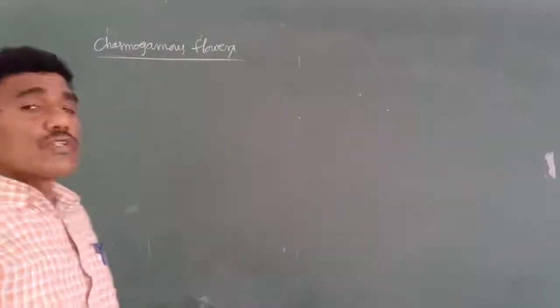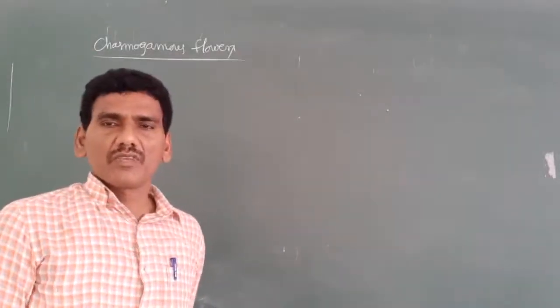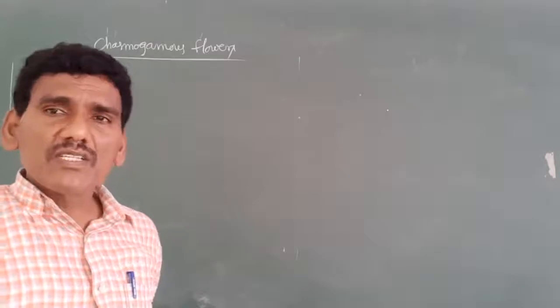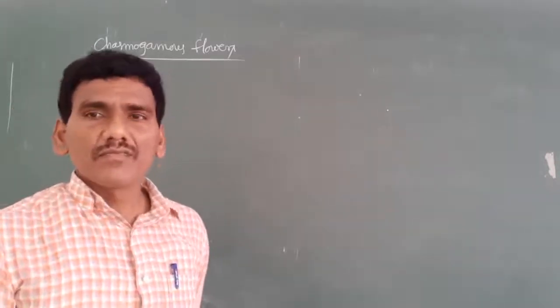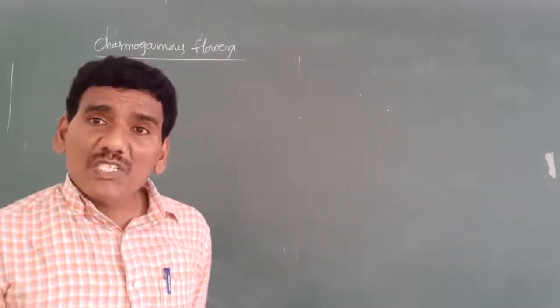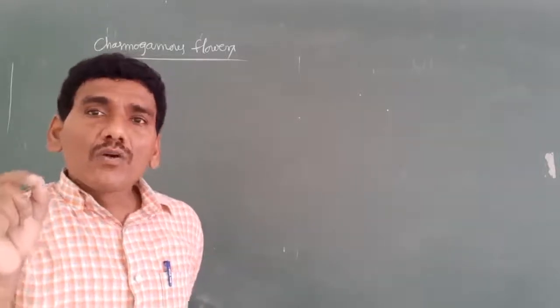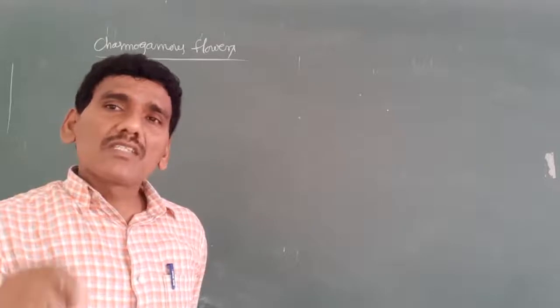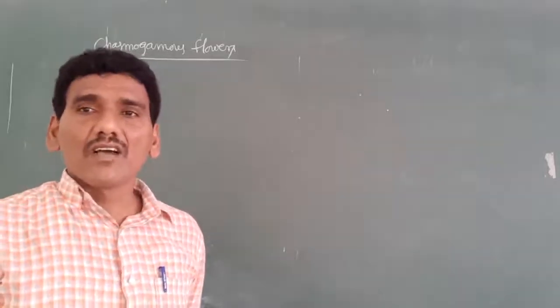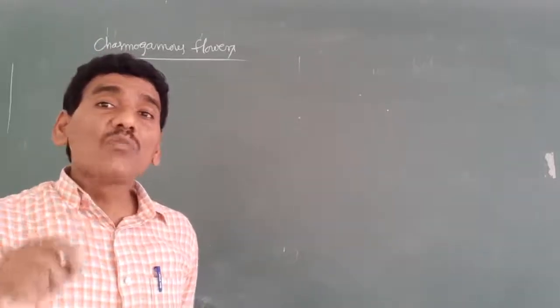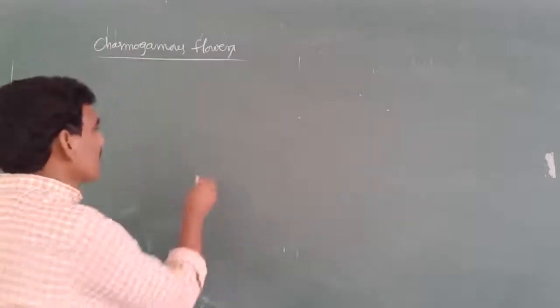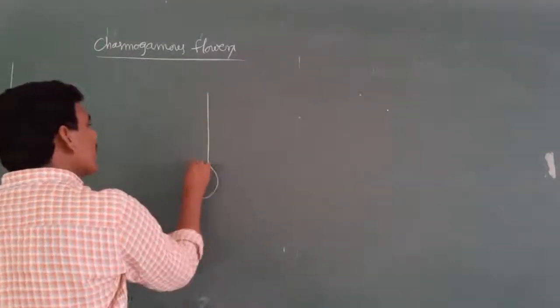Second one is Chasmogamous flowers, which open. The flowers open like other species and expose the stigma and anther. Here this is one flower.